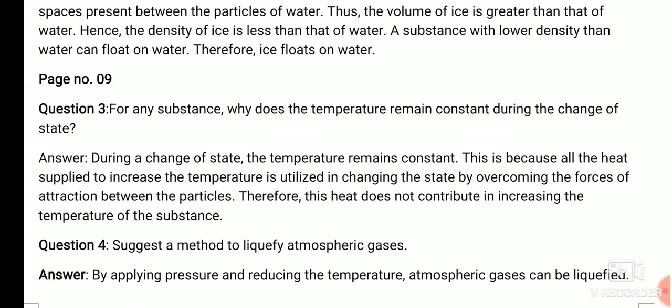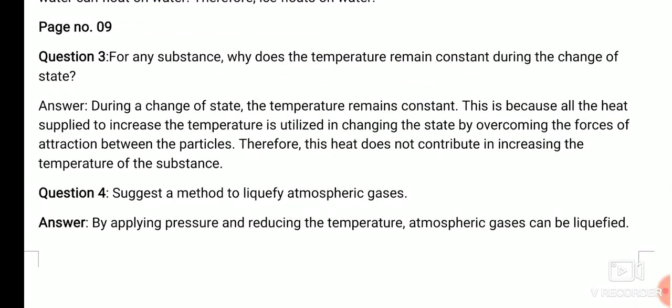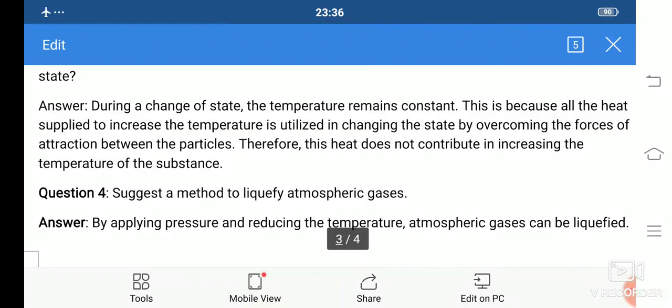Now on page number 9 there are questions. For any substance, why does the temperature remain constant during the change of state? What happens during the change of state? The temperature remains constant because all the heat supplied to increase the temperature is utilized in changing the state by overcoming the force of attraction between the particles. Therefore this heat does not contribute to increasing the temperature.